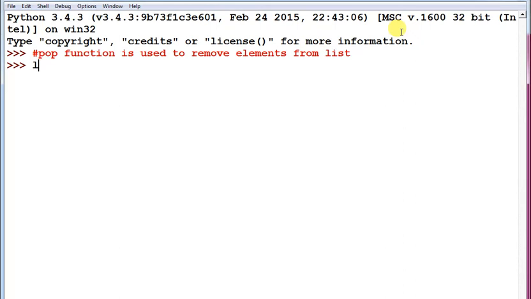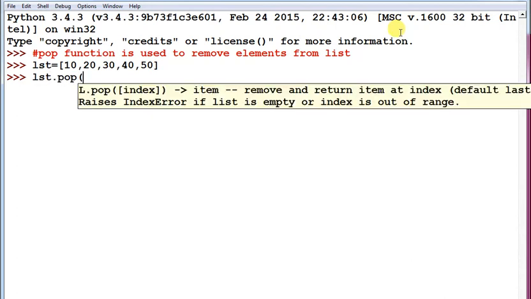So we can use, suppose one list you form, equals to, if you are passing 10, 20, 30, and if you want to delete, so lst dot pop, and then you have to pass the index value.